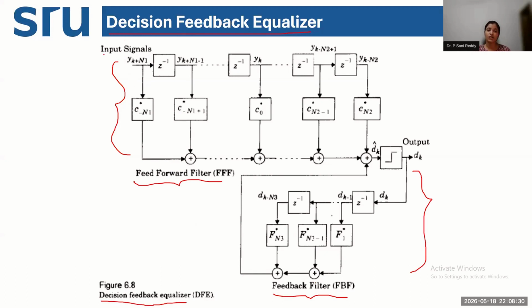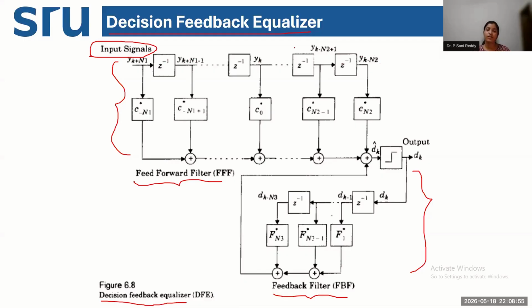So if you see here, the input signal for this equalizer is your received signal at the receiver side. You have different received signals: yk plus n1, yk plus n1 minus 1, yk minus n1, n2, like this, all the different symbols: past symbols, present symbol, and future symbols.